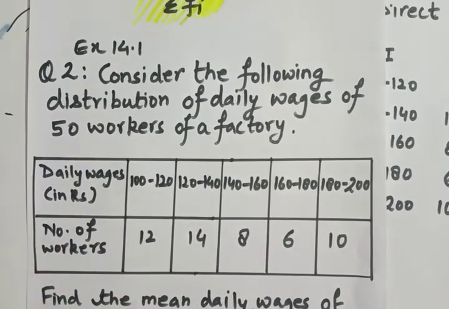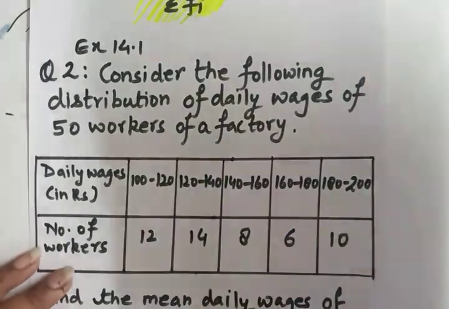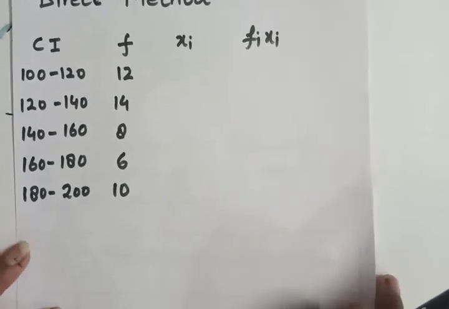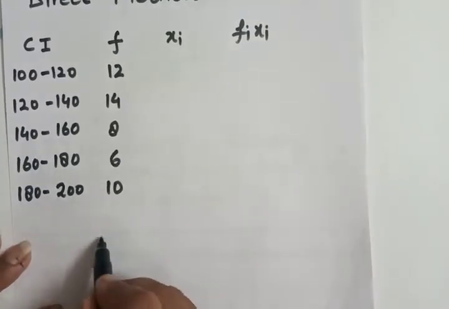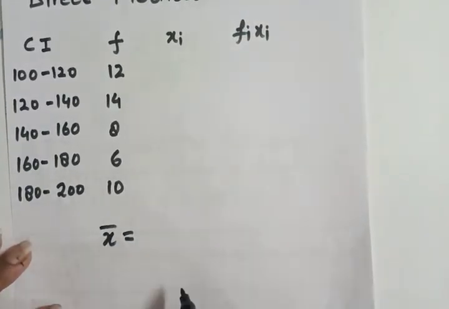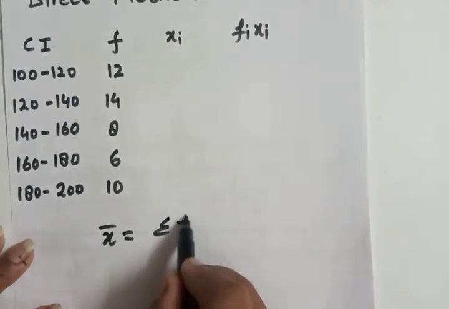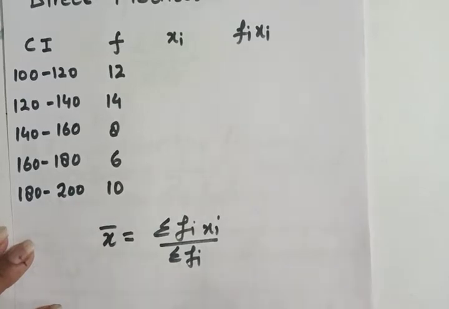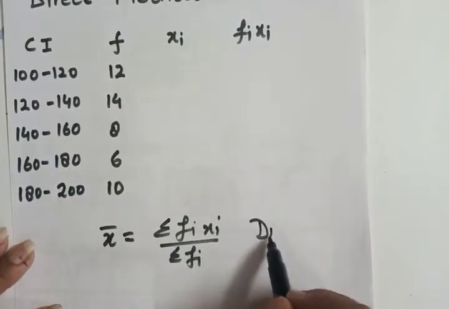You can recheck it also, and it's my suggestion that you add it by yourself too. First of all, we will write the formula so that it will be easy for us to remember what things we need to find the mean by the direct method. So this is the direct method.